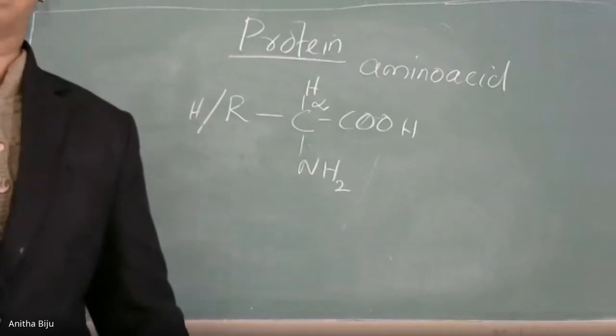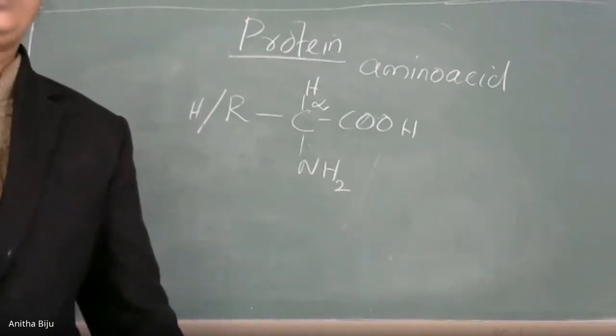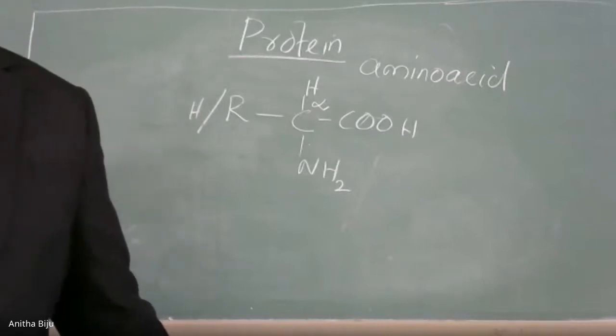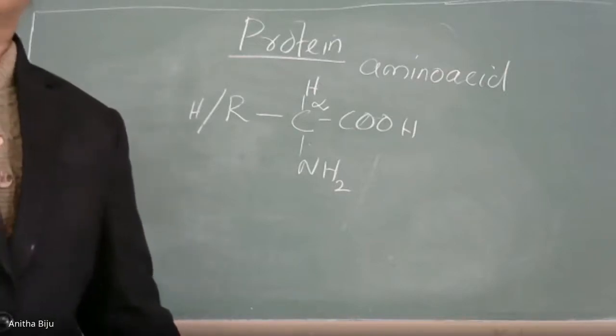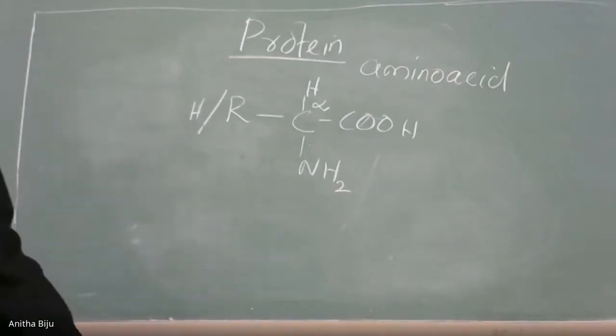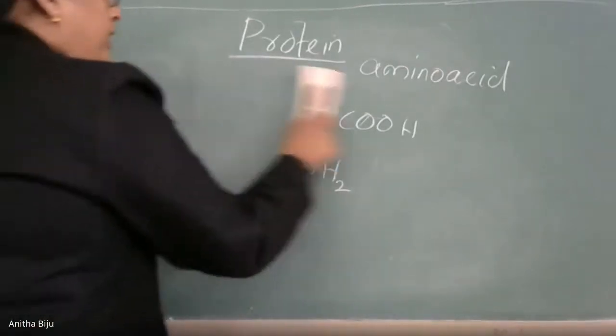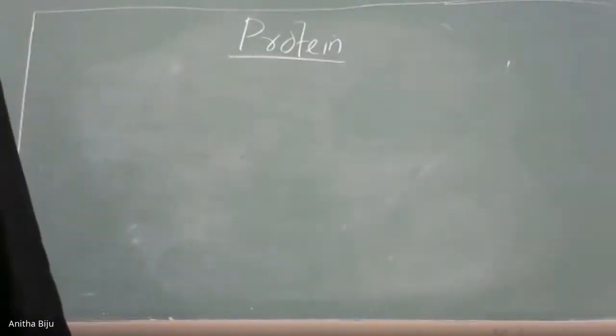In each category, try to remember at least two examples. So let us think about the neutral amino acid. Neutral amino acids are those with one amino group and one carboxyl group.